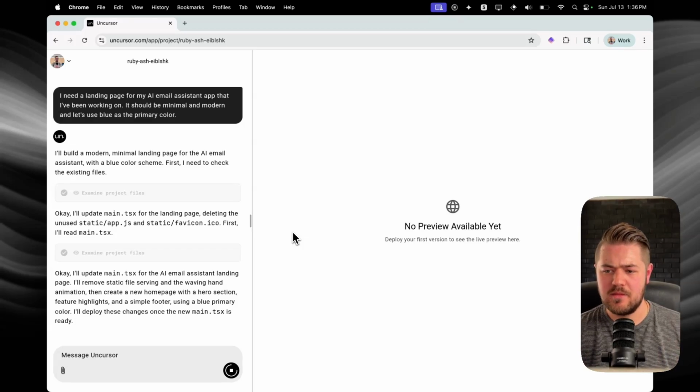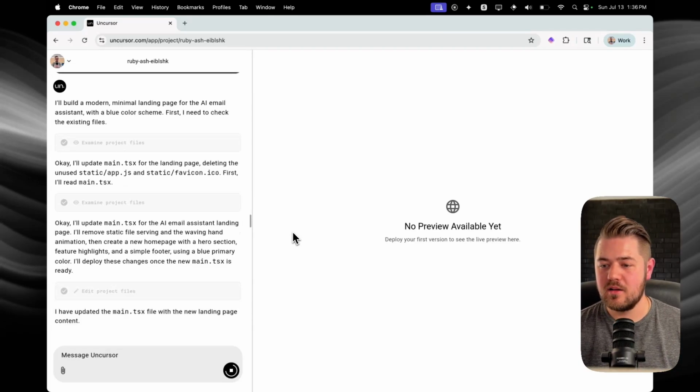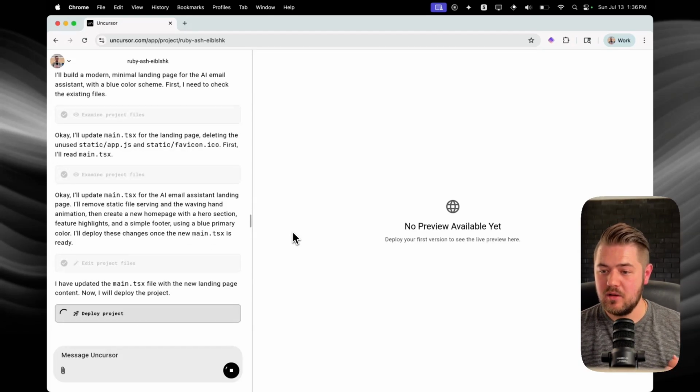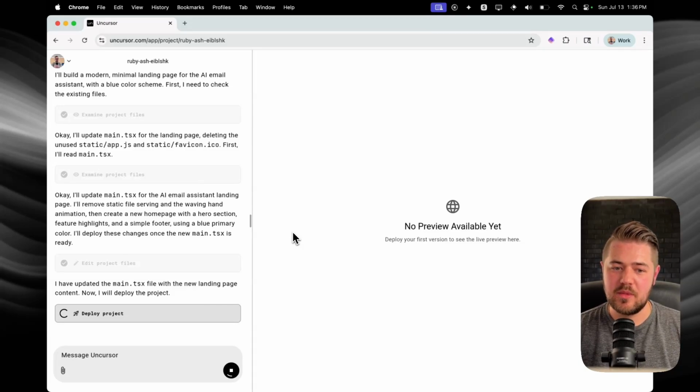You're not locked in necessarily, right? You can still export the code. But I think that there's going to be this space that people want to kind of build their prototype or the first versions of their tools with something that just has everything all in one.